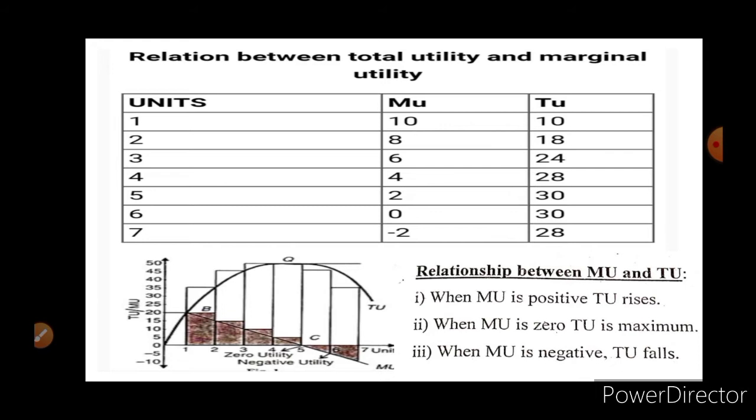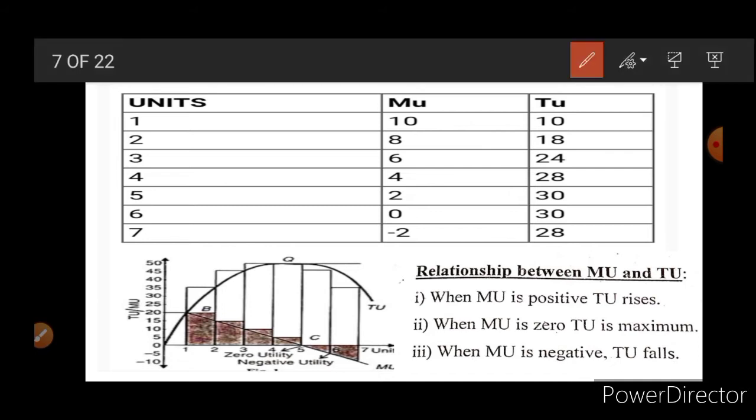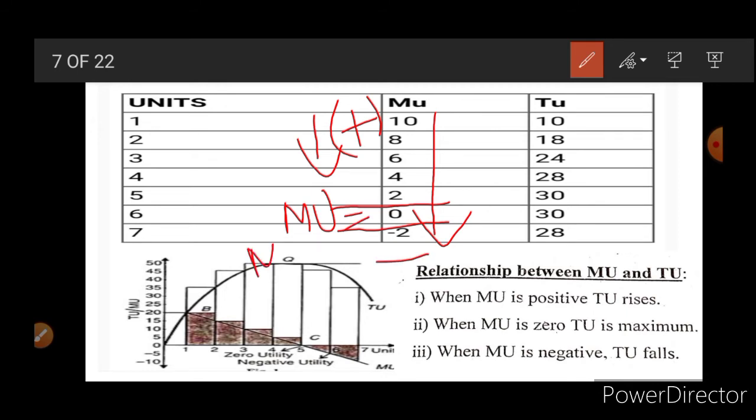Which type of relation do we find between TU and MU? So we can see here that from the beginning to the end MU is falling, but we can divide it in three ways. Till here MU is falling positively, here MU is 0, and here MU is negatively falling.